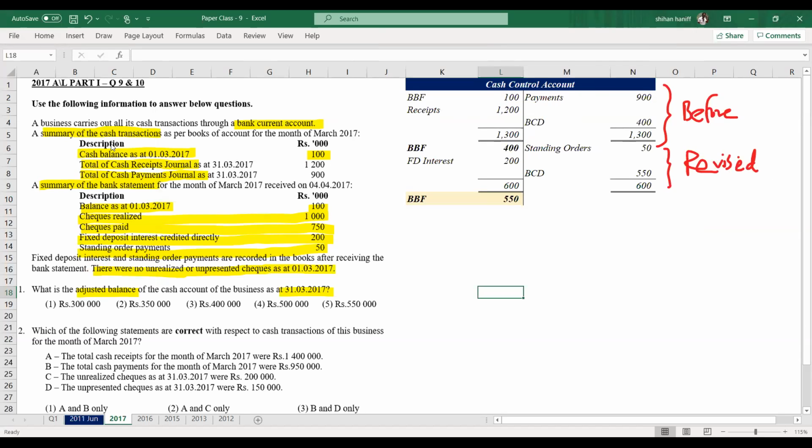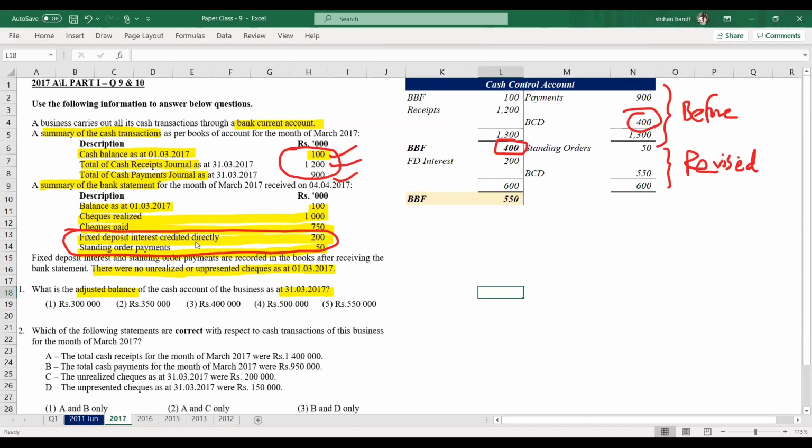So before adjustments, these transactions: opening balance is 100, cash received 1200, payment 900. Then we get the balance 400. That is before we get the bank statement. And in the bank statement, there are two transactions which should go under the cash control account.